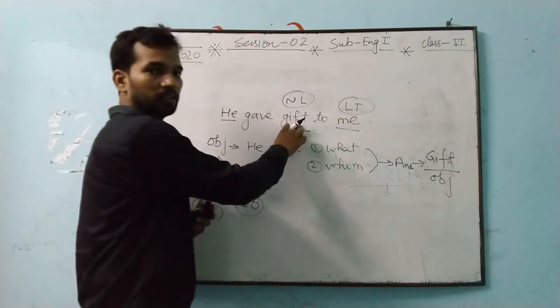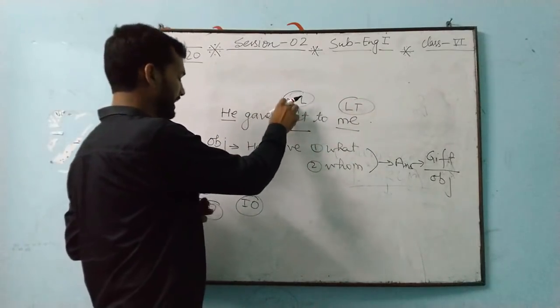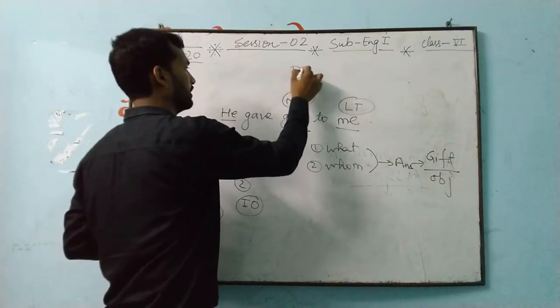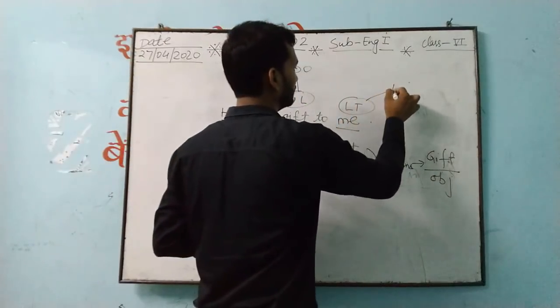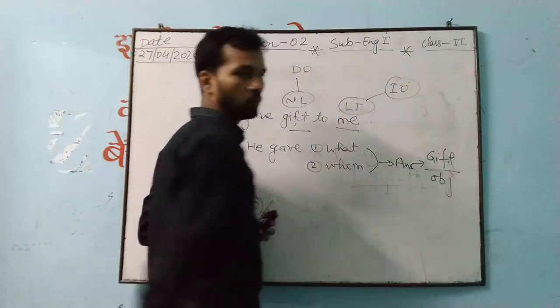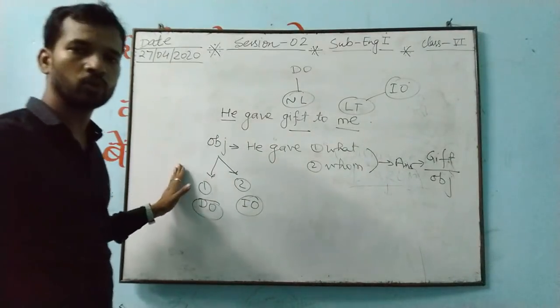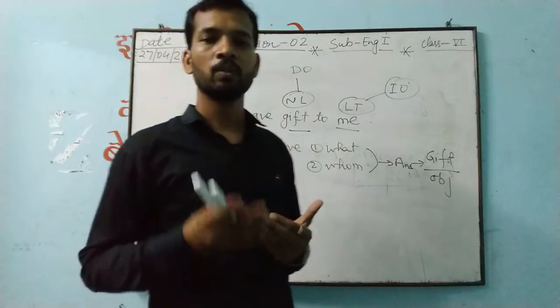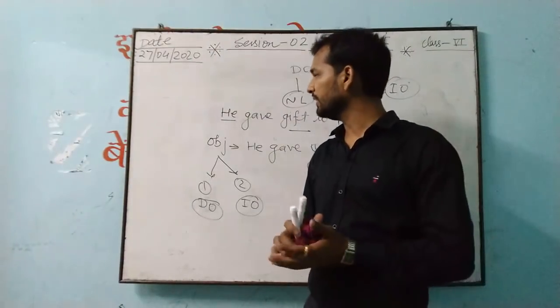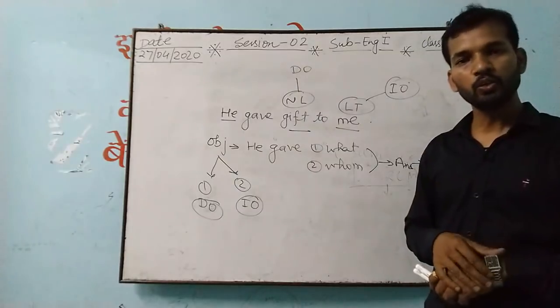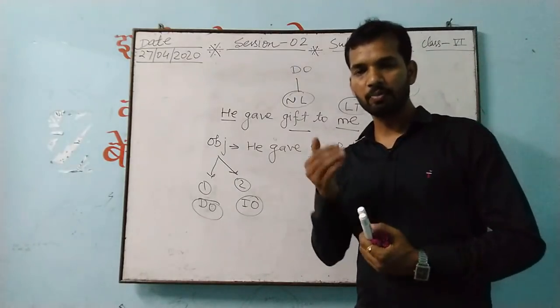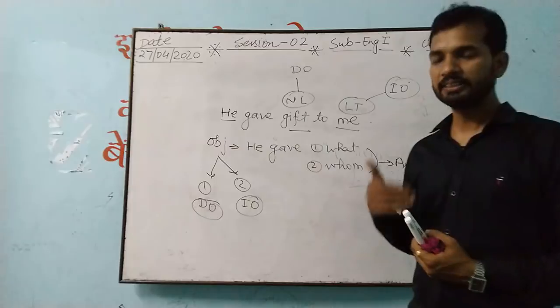So this non-living is considered a direct object, and this living is considered an indirect object. So we'll come to know what is subject, what is verb, what is object. I believe that subject, verb and object you understood well. And if you have any confusion, please watch this session once again.